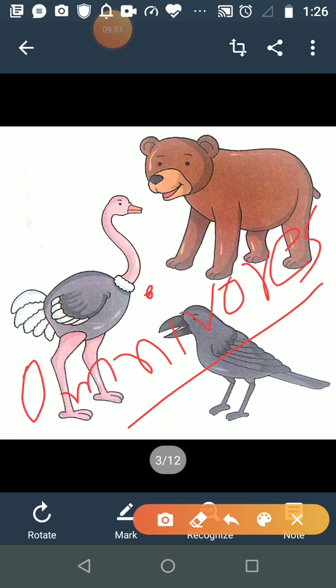What is the reason for that? Reason is plants are the only producers on the earth. So we all, human beings and animals, depend on plants for our food.